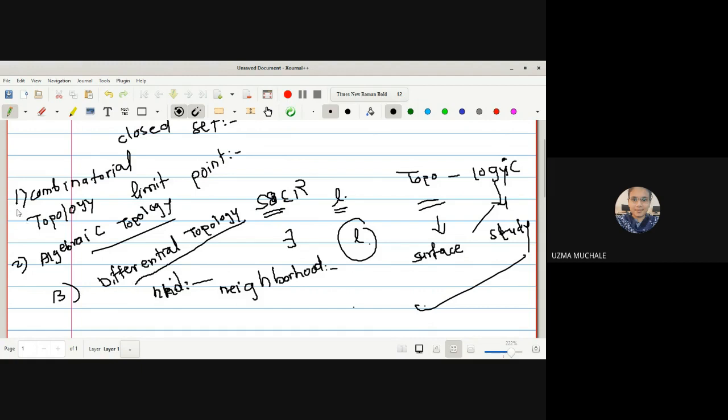Okay, so these are the branches of topology: combinatorial, algebraic, and differential topology. In differential geometry also, topology is used. Differential geometry is a paper in your semester three. You will come to know that in semester three, in the differential geometry paper, we are going to study surfaces, and that is differential topology. In differential topology, we use topology to study surfaces.